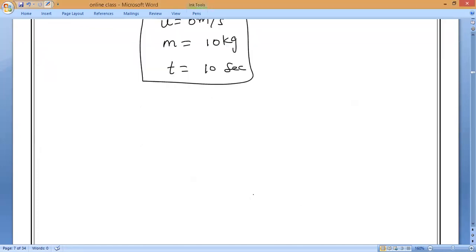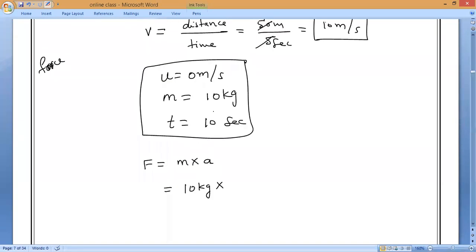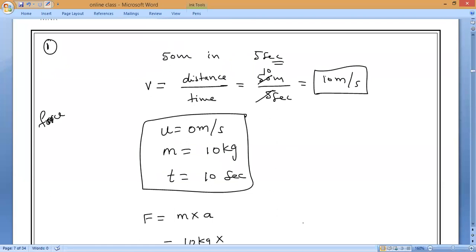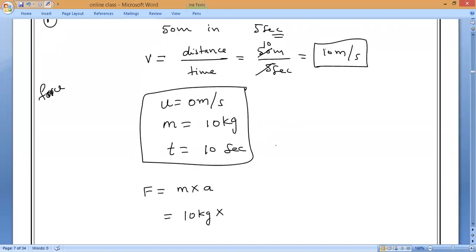What is the force formula? Force is equal to mass into acceleration. Mass we know, mass is equal to 10 kg, but acceleration we don't know. But we know initial velocity, final velocity and all. So which equation will we use to find the acceleration? Very good, the first equation.